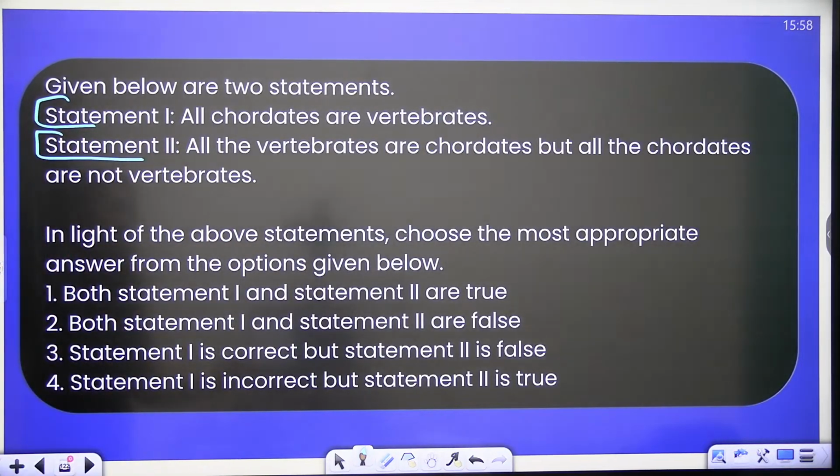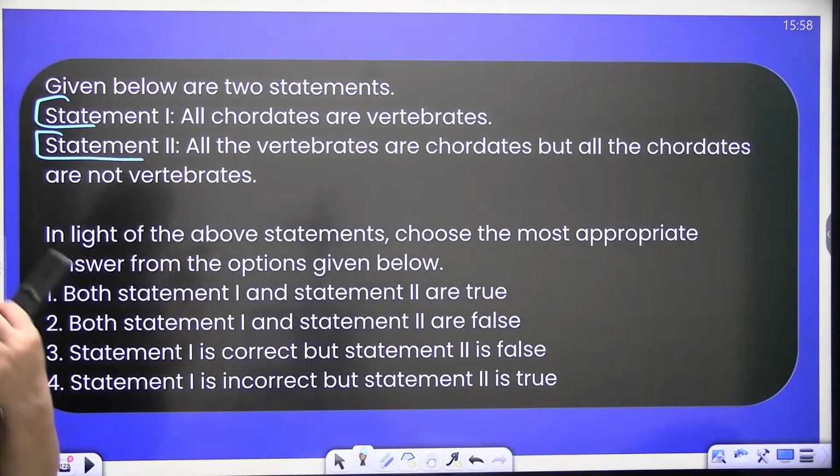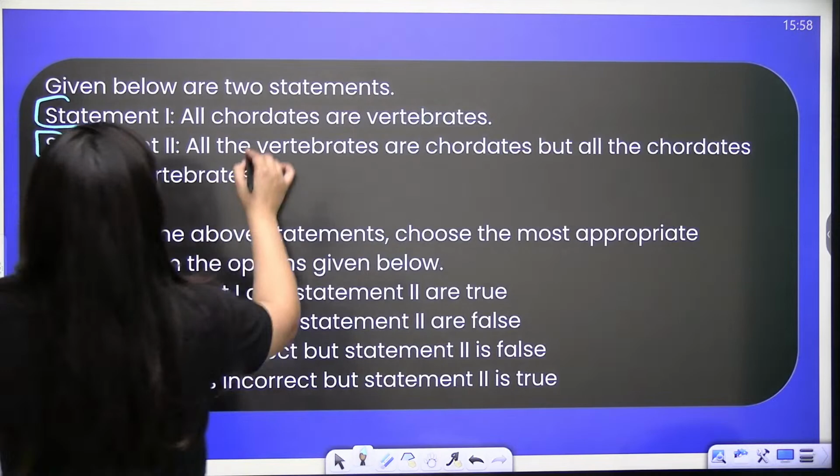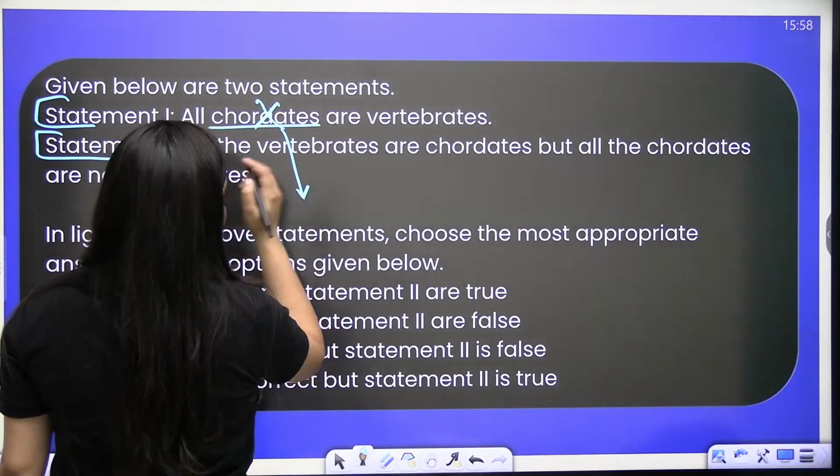Done? So given below are two statements, statement 1, statement 2. Statement 1: all chordates are vertebrates. Statement 2: all the vertebrates are chordates, but all the chordates are not vertebrates. Quick. All chordates are vertebrates? No, because some chordates are protochordates.